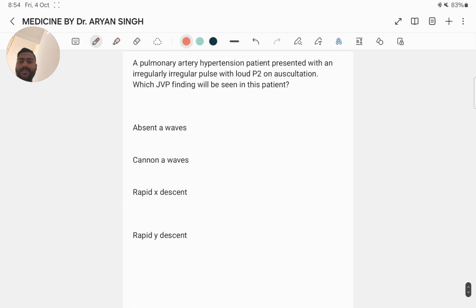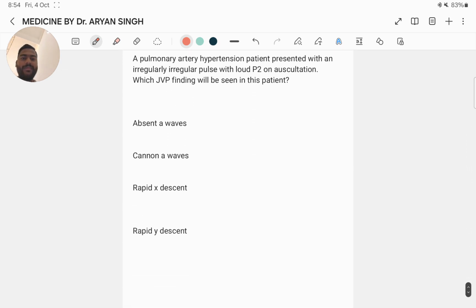Next question. A pulmonary artery hypertension patient presented with an irregular pulse and a loud P2 on auscultation. Which JVP finding will be seen in the patient? Absent A wave, cannon A wave, rapid X descent, or rapid Y descent. Here the correct option is absent A waves.